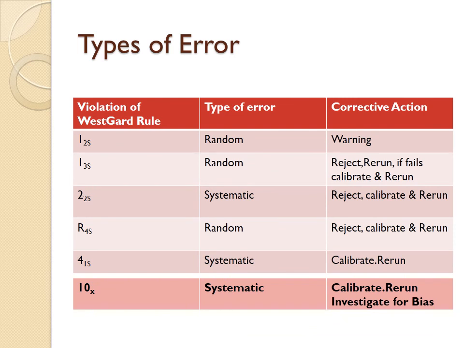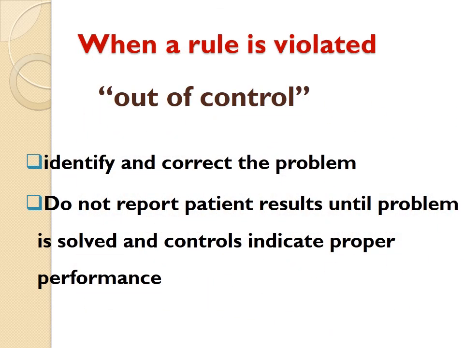So these are the types of error. This is 1-2s, 2-2s. These are all different types of error. And in the last column, I have given the corrective action for the different types of error. So when a rule is violated or out of control, you have to identify and correct the problem. Do not report patient's results until the problem is solved.